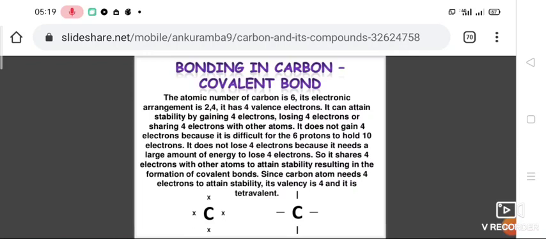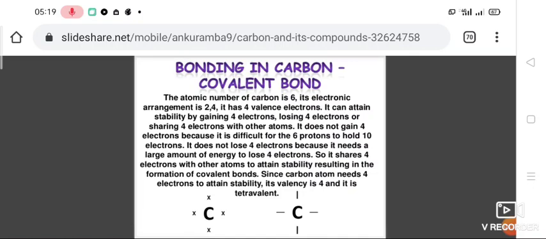It has 4 valence electrons. It can attain stability by gaining 4 electrons, losing 4 electrons, or sharing 4 electrons with other atoms. It does not gain electrons because it is difficult for 6 protons of carbon to hold 10 electrons.